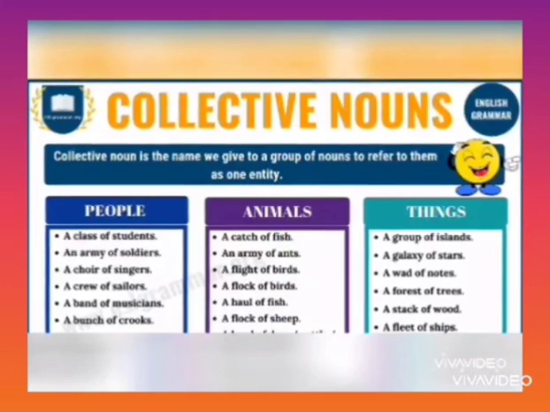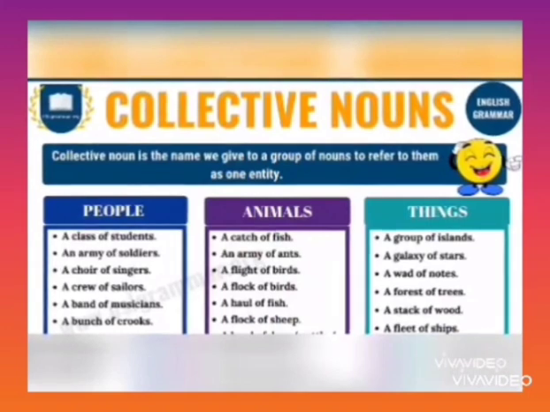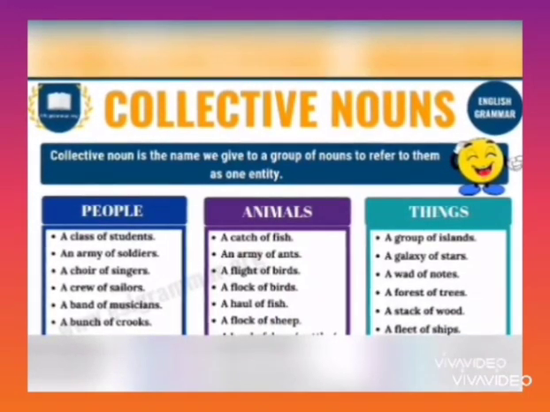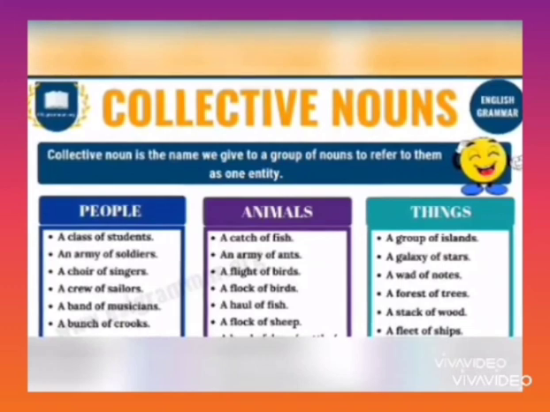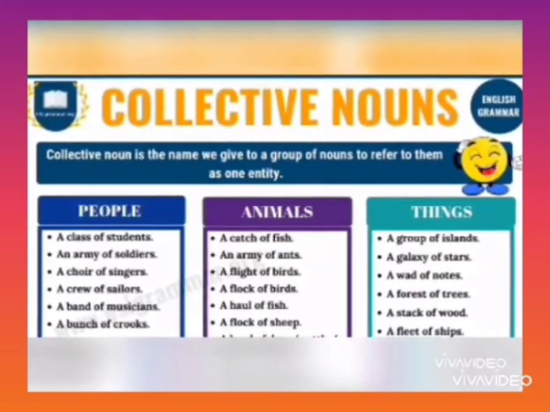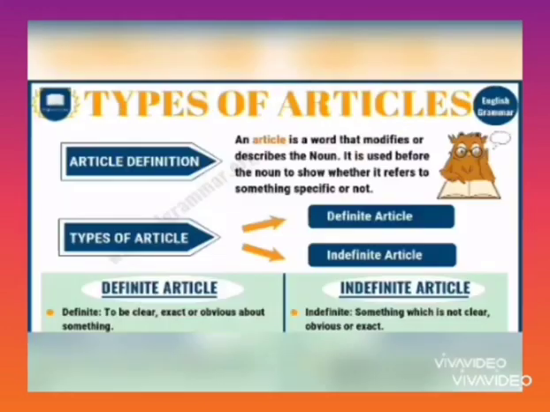A collective noun is the name we give to a group of nouns to refer to them as one entity. For people: a class of students, an army of soldiers. Animals: a catch of fish, an army of ants. Then things: a group of islands, a galaxy of stars, a forest of trees, a fleet of ships.